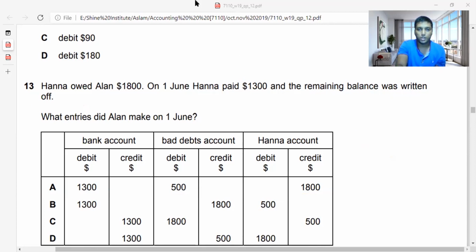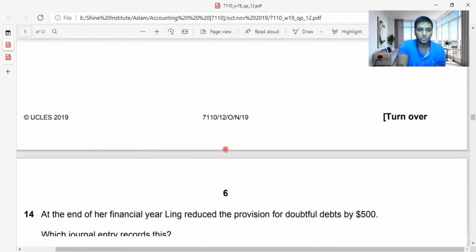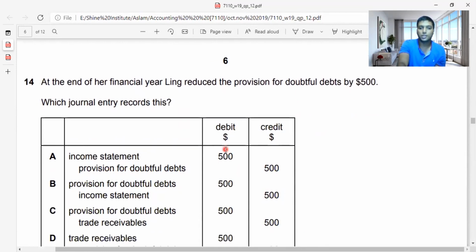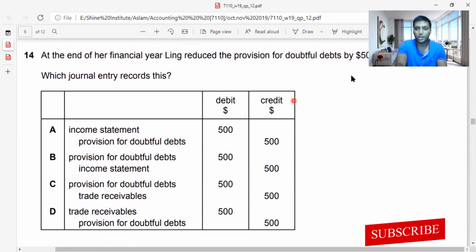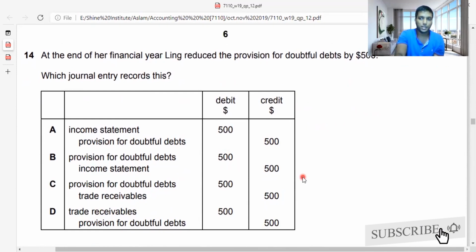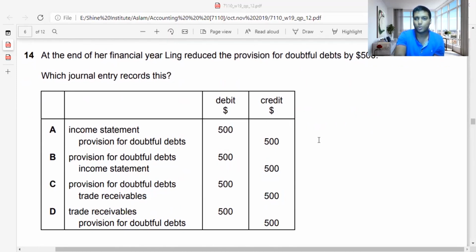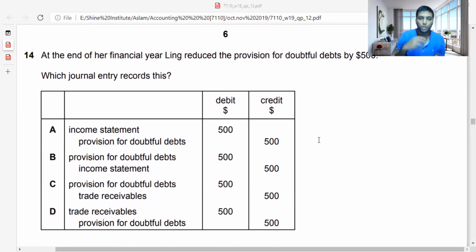I'll take my spotlight again. At the end of her financial year, Ling reduced the provision for doubtful debt account by 500. Now, this is a very interesting question. Which journal entry records this? Remember, guys, many people don't know what provision for doubtful debt is. It's the amount of money you allocate now because in future some of your debtors will go bad. So for that, you allocate a fund now itself for the future.